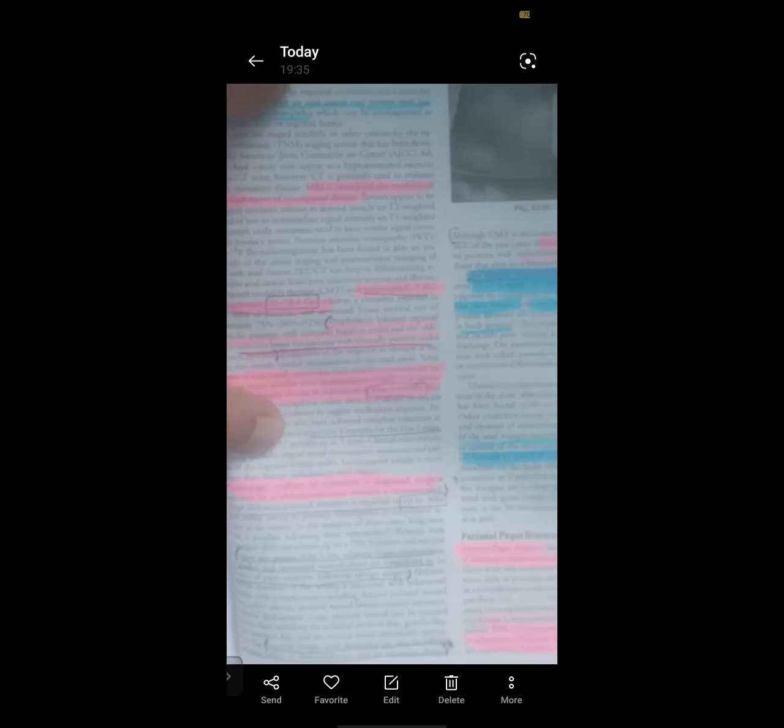Come to the last line on the left side. Inguinal lymph node dissection can also be offered for primary failure of chemoradiation and for recurrent disease. So nodal dissection can also be done along with this procedure. Now below this, although CMT is the treatment of choice for most patients with SCC of the anal canal, there is wide local excision. What are the indications for wide local excision? Well differentiated early T1 tumors, T1 meaning less than 2 centimeter, especially those that arise on a hemorrhoidal cushion.